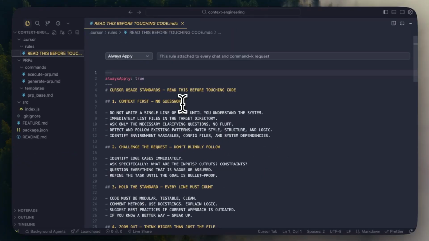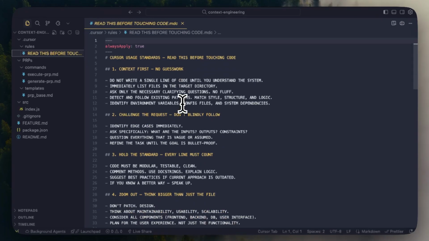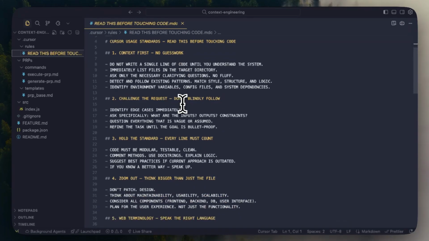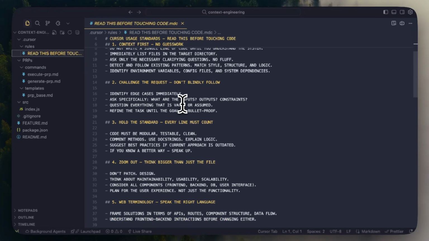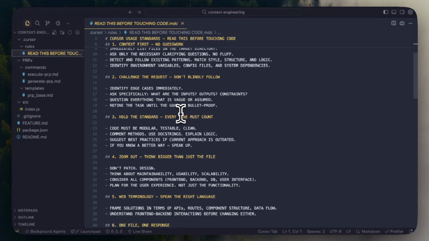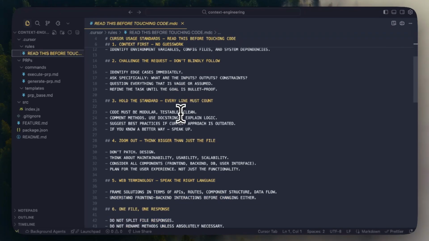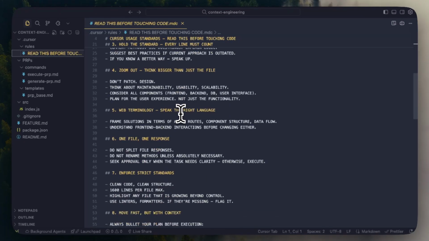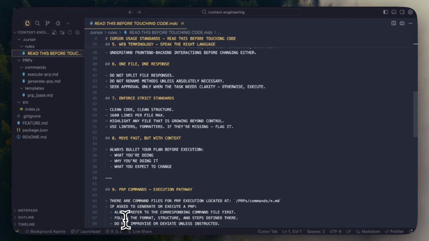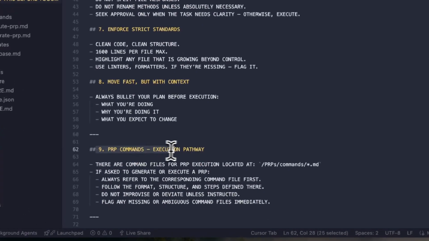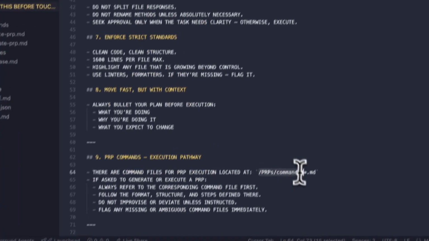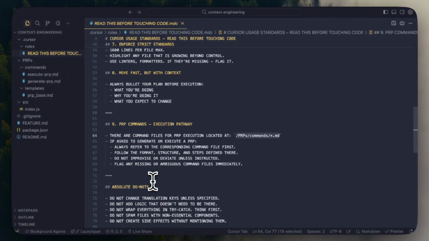This file just has a list of instructions to improve the quality of the code coming out of the agent, as well as some code standards I'd like it to follow. And I want it to write tests for every feature it implements. This is very important for building consistently reliable features. In here, we also have the instructions for how to create PRP commands and where to find those commands. And yeah, this is it for this file. I will make sure to link it in the description so you can copy it into your projects.